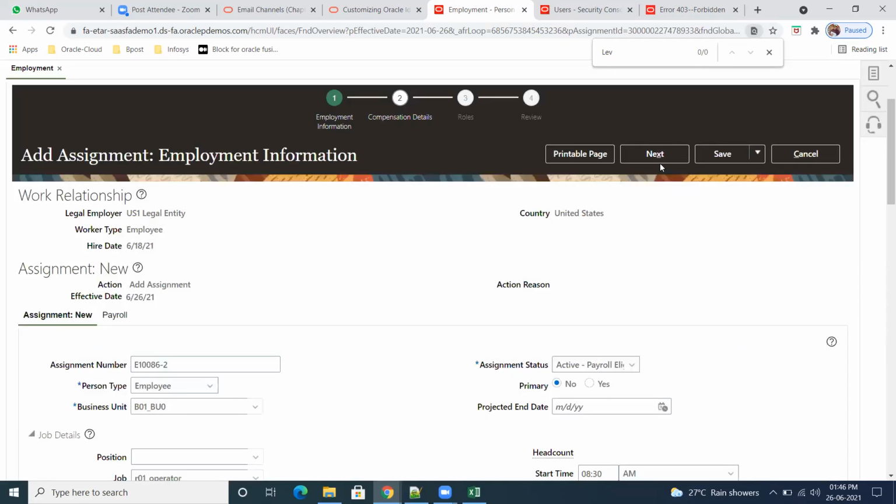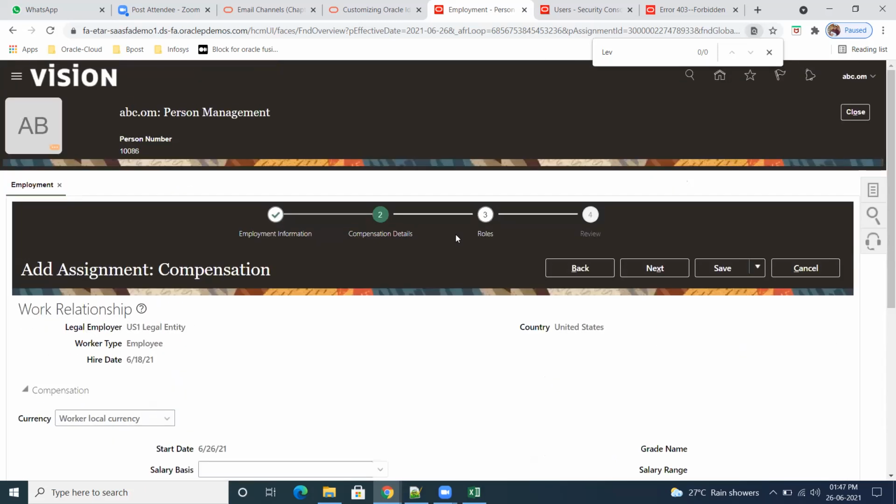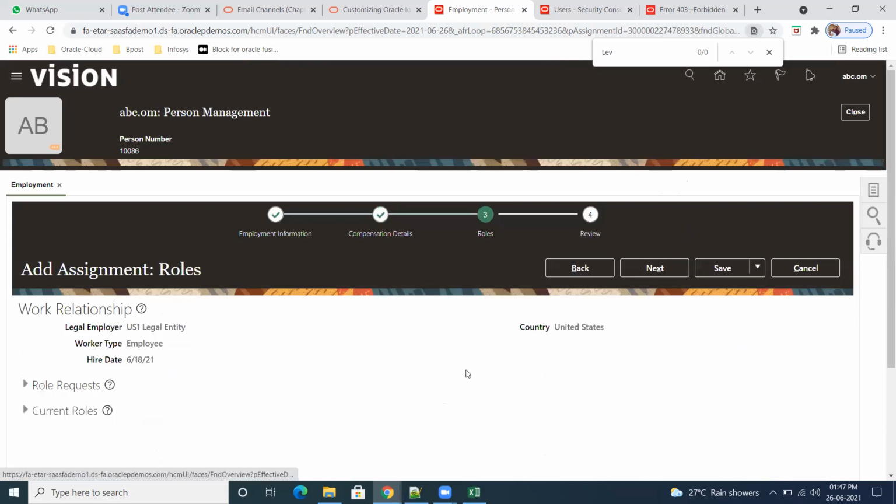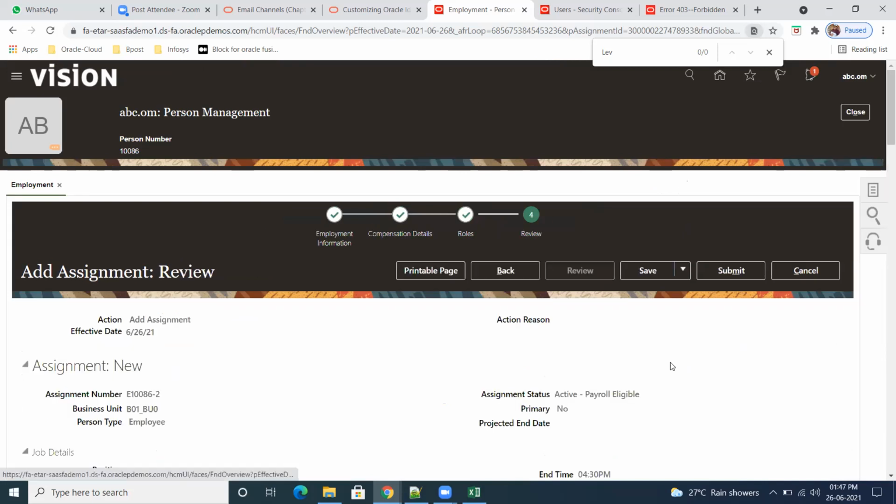Okay. Click on next. There are a lot of changes happened. Earlier it was not this much. Roles, add assignment roles. It's not required. Okay.